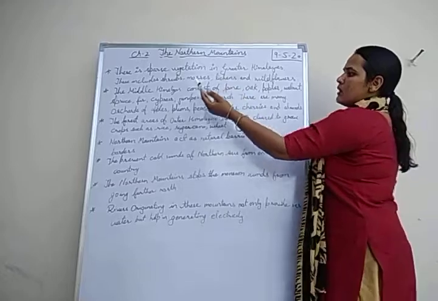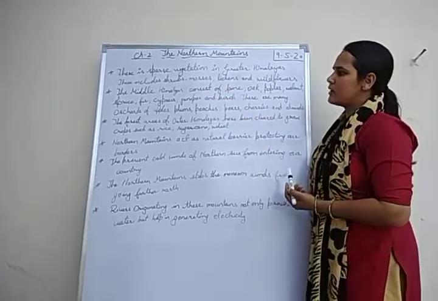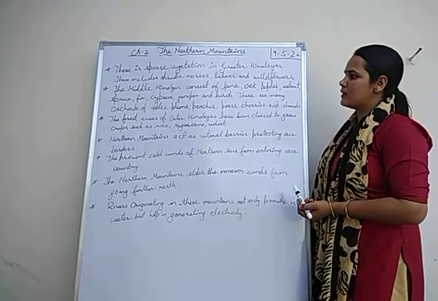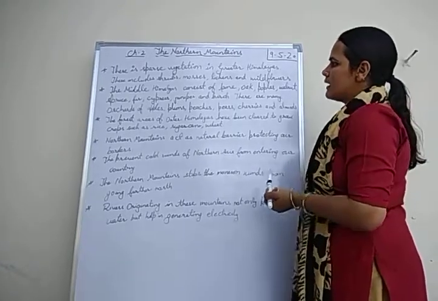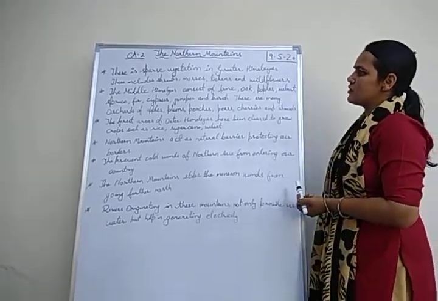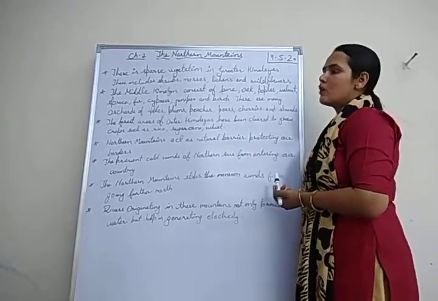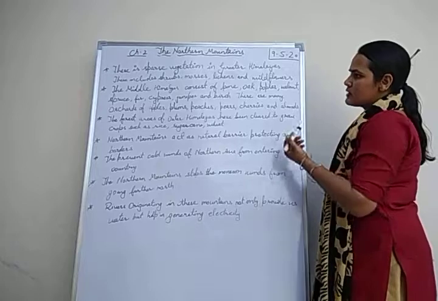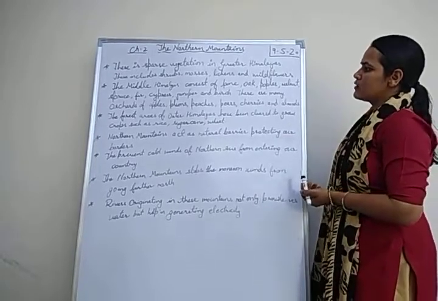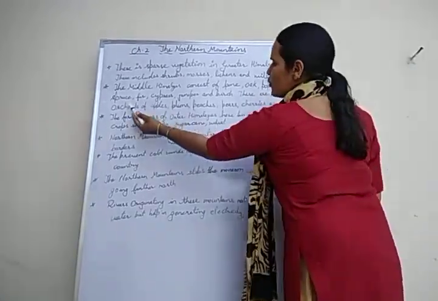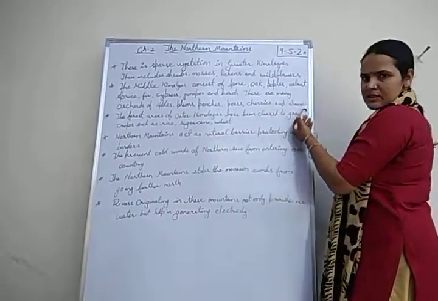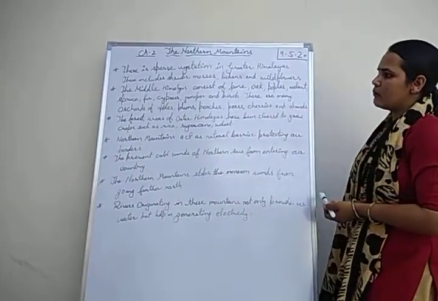The Middle Himalayas have many fertile valleys. Kangra and Nainital are the most popular valleys in this region. There are many hill stations: Shimla, Kullu, Manali, Mussoorie and Dalhousie. These are the famous hill stations here.